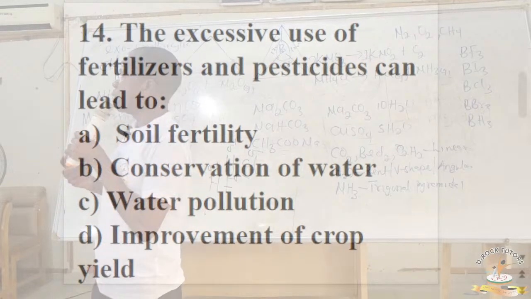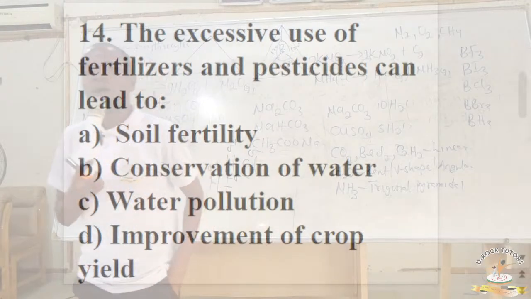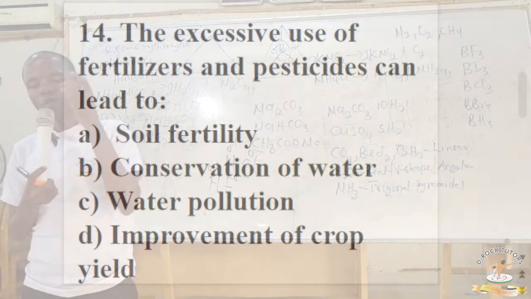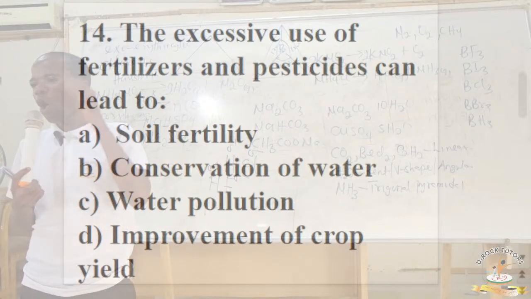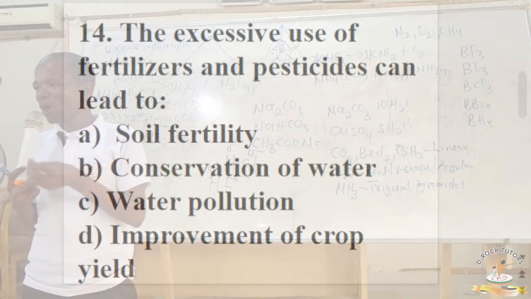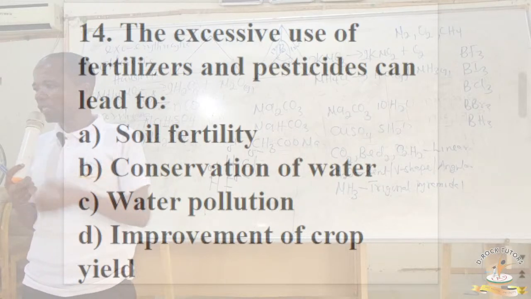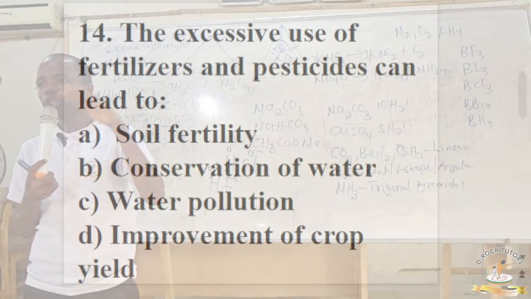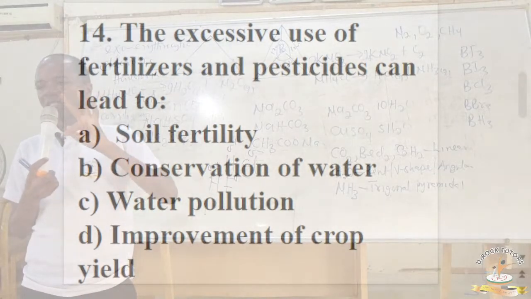Which of the following is not a type of meristem? Now, meristems are those parts of a plant of highest rapid growth, where you have actively dividing cells. As a matter of fact, meristems are defined as regions of fastest growth in a plant. And we have three types of meristem.